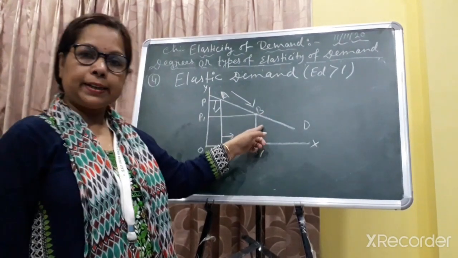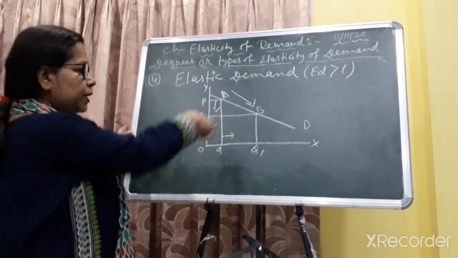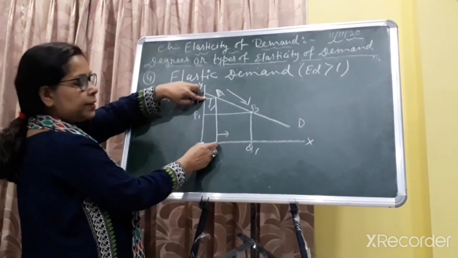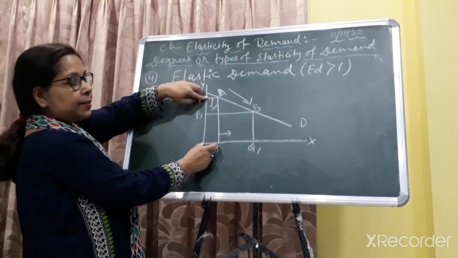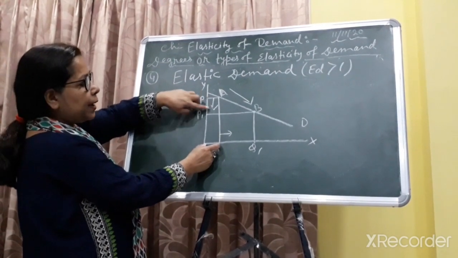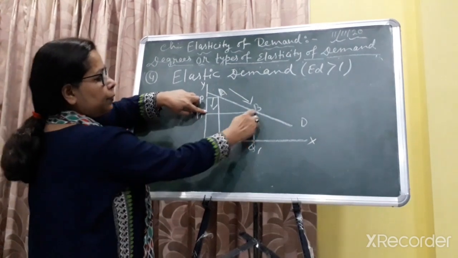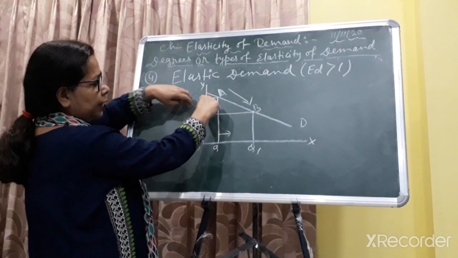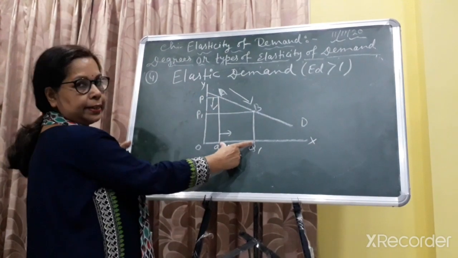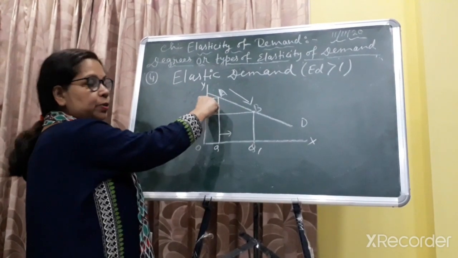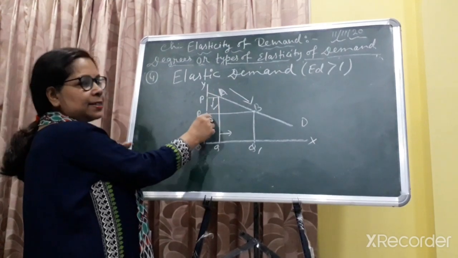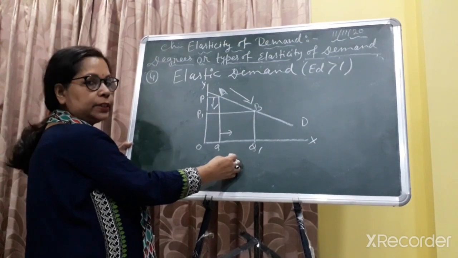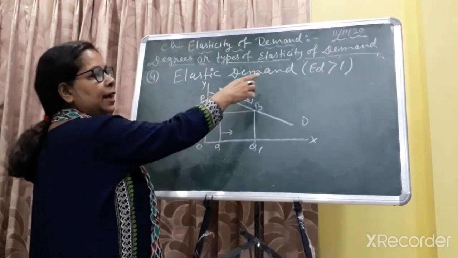Elastic demand has a flatter shape, because from this diagram we have seen that at price OP, the quantity is OQ. Now when price decreases to OP1, the quantity increases. We have seen that when price decreases by a small amount, then we can see a large amount of the commodity sold in the market. So it is known as elastic demand.